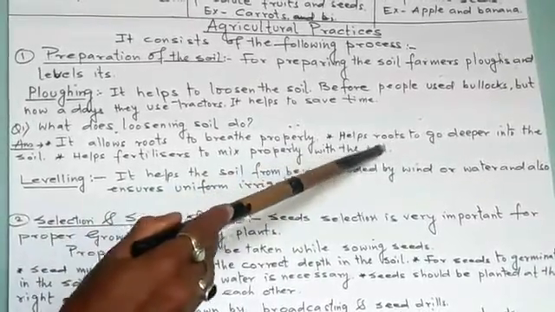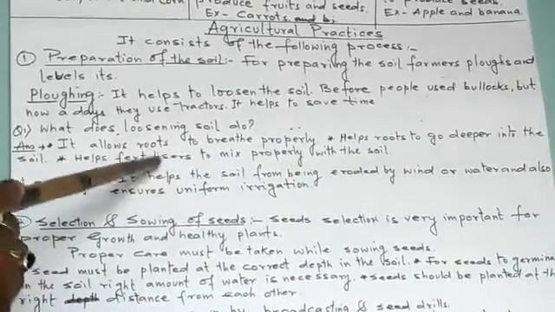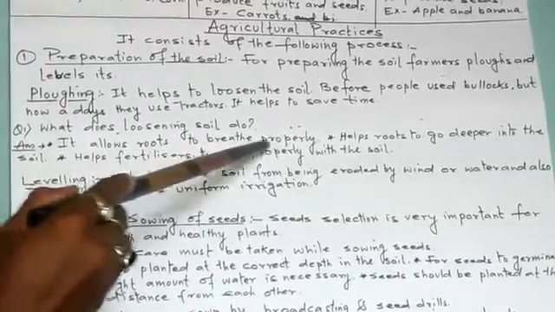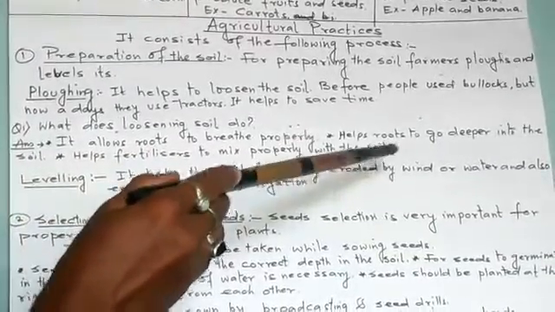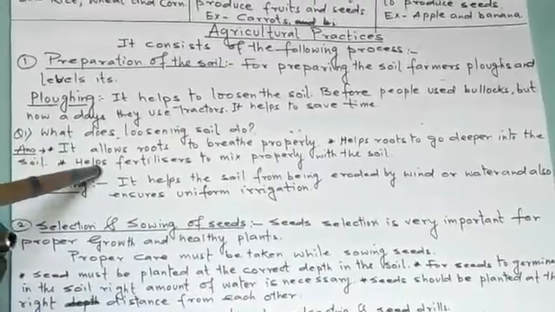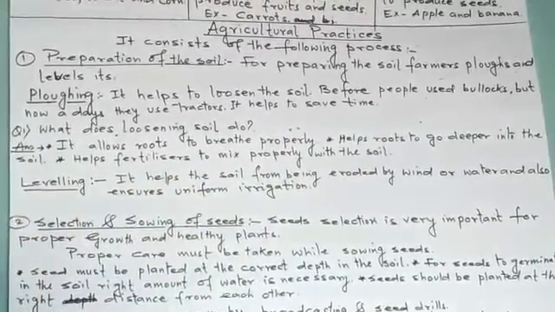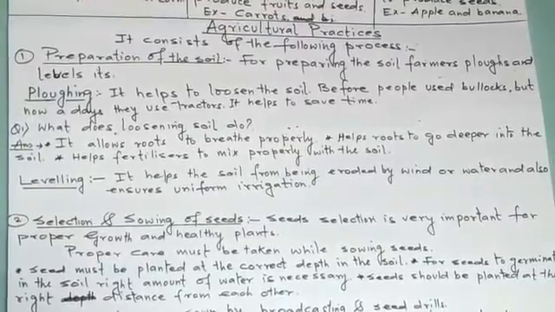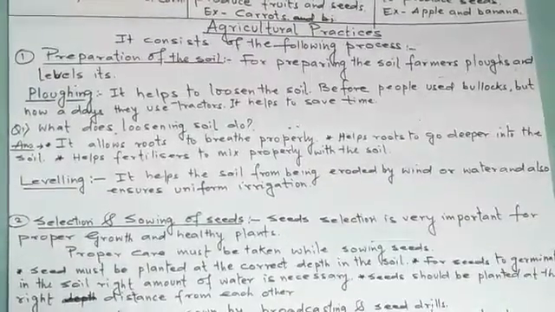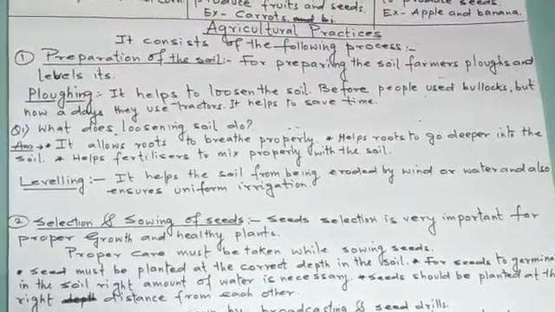Second, it helps roots to go deeper into the soil. Third, it helps fertilizer to mix properly with the soil. When the farmers use fertilizers, the loosened soil allows the fertilizer to mix properly with the soil.